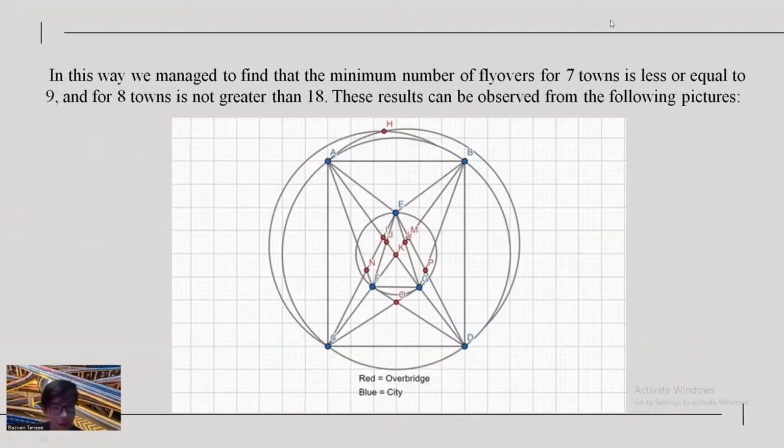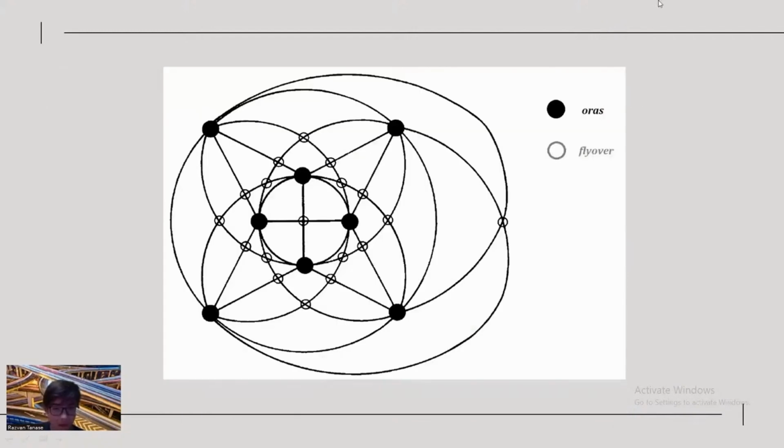In this way, we managed to find that the minimum number of flyovers for 7 towns is less than or equal to 9, and for 8 towns is not greater than 80. These results can be observed from the following pictures. In this drawing, the black filled dots are considered cities and the empty ones are considered flyovers.